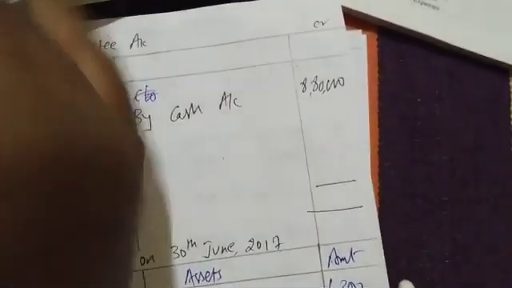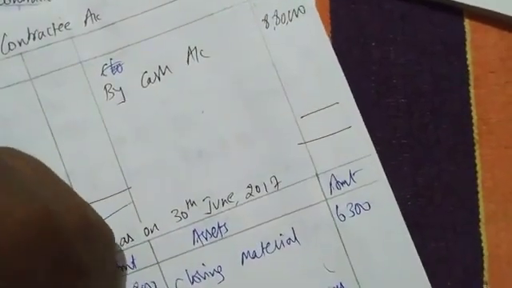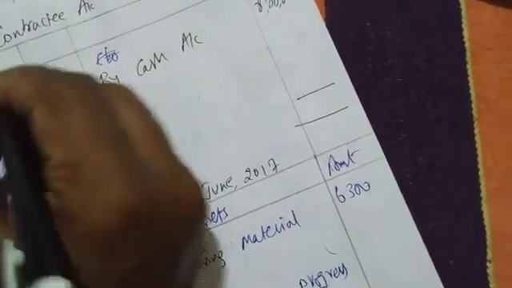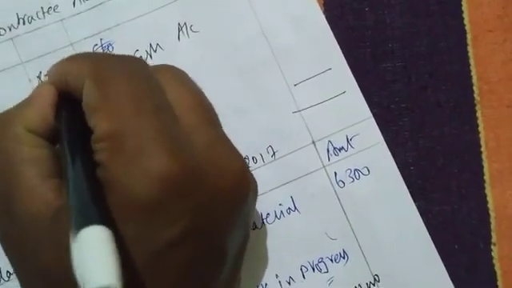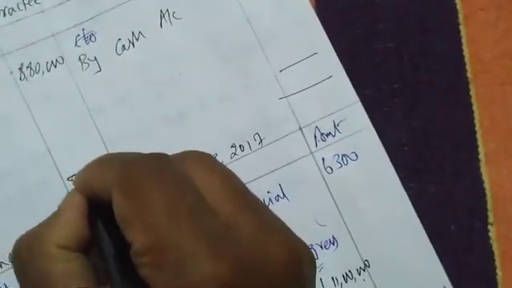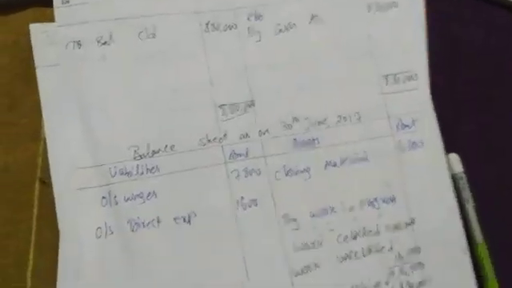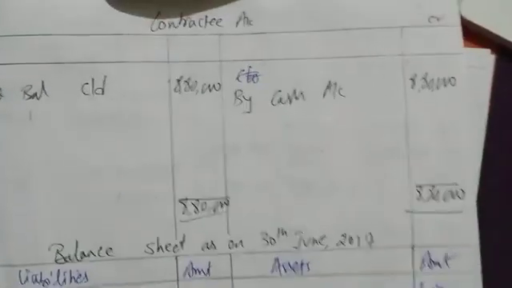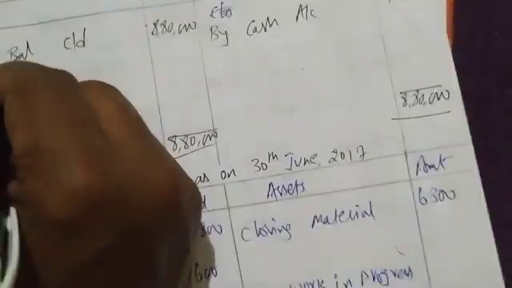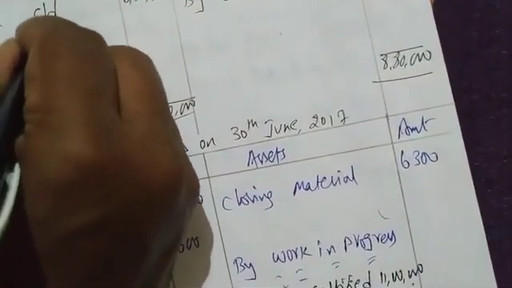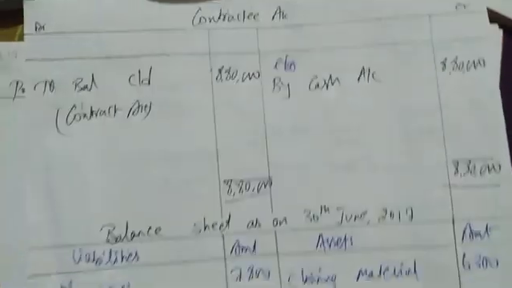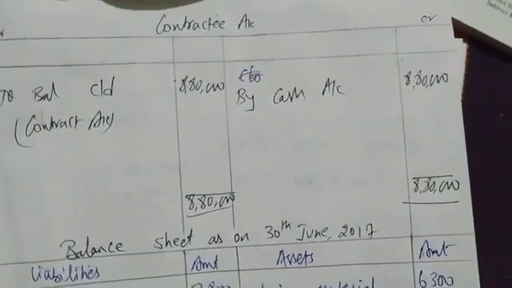Yes. Next, let me close this, and then write to balance carried down, 8,80,000. Done. This much only you have to write in contractee account. In contractee account you write on the credit side by cash account 8,80,000, and on the debit side you write to balance carried down. That's it. Or you can write to contract account also, to transfer this money to contract account. It's easy. Done.